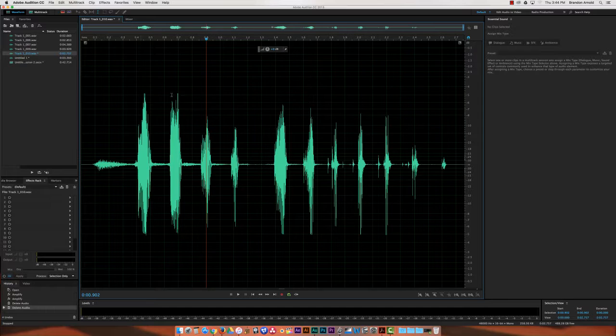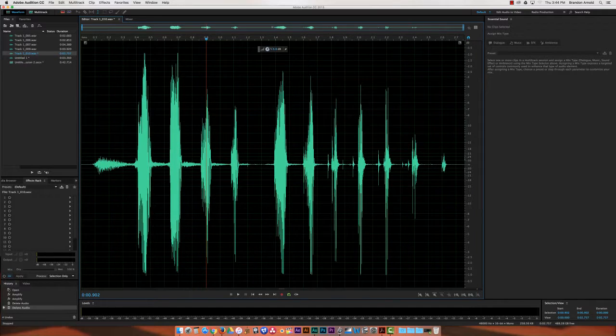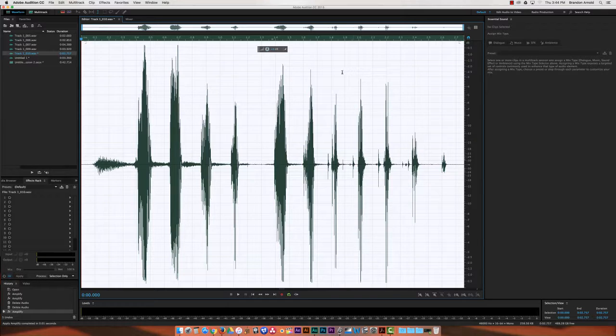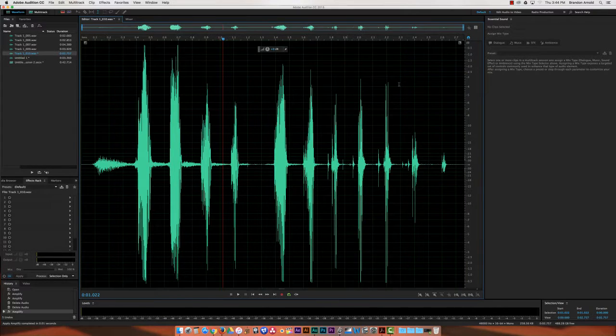First, I want to boost the volume. Notice how here the loudest thing is getting to -5 on the top, and about the same on the bottom. So I'm going to raise the volume until it's almost touching the top. So I can just click here and bring it. So that's too loud. I don't want it quite touching the top, right about there. Yep. And then by default it selects everything. I can just click to deselect.